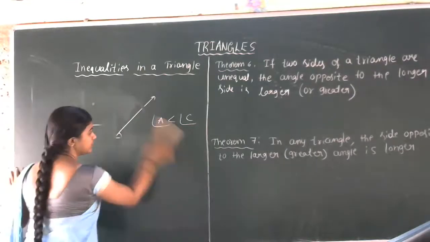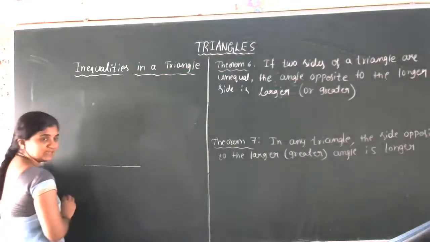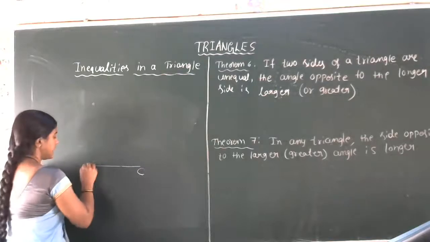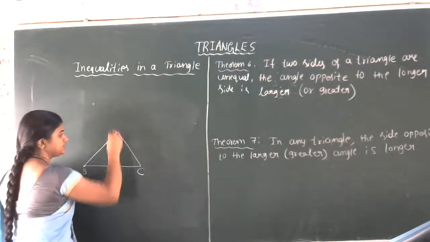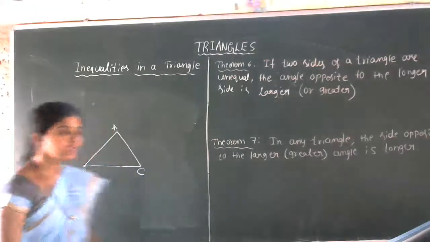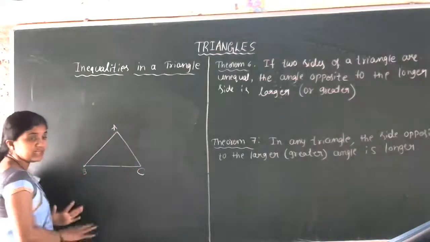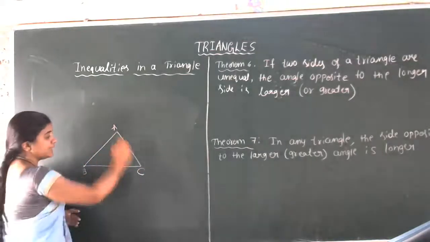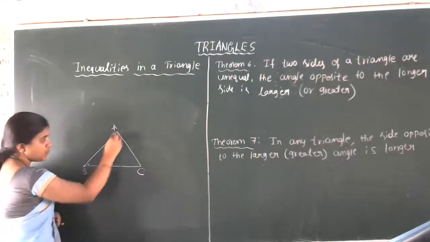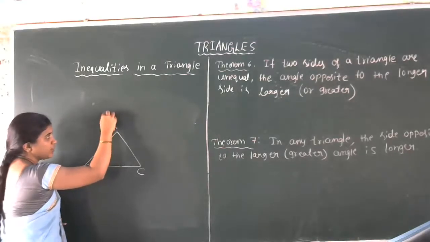So what we have to discuss here: I'll consider one triangle, one small activity, just like this, BC. So we are considering the triangle ABC. Now just observe, this is not any particular type of triangle. We are discussing only the BC side, AB side and AC side. So here we are observing one angle. Now we'll mark one more point here, a point A dash.